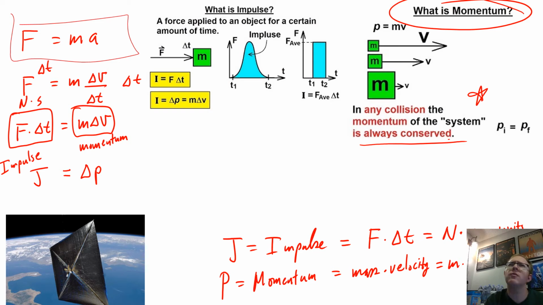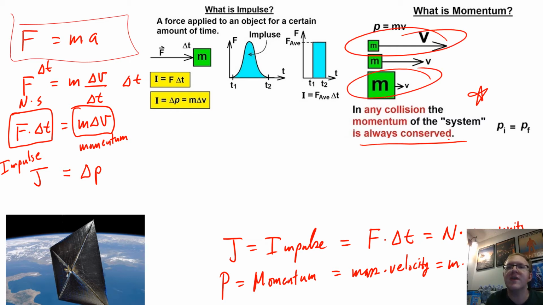Well, then why don't all vehicles fly the same way? Just because you have the same change in momentum, that could be a very high velocity of a low mass or a very low velocity of a high mass. So you could think about a motorcycle and an SUV. Here's your motorcycle and here's your SUV. They can have the same momentums, but different velocities.